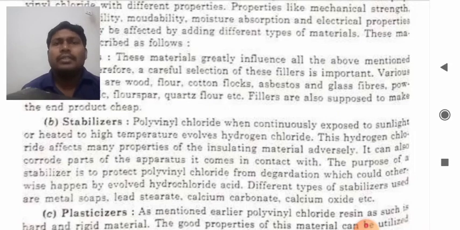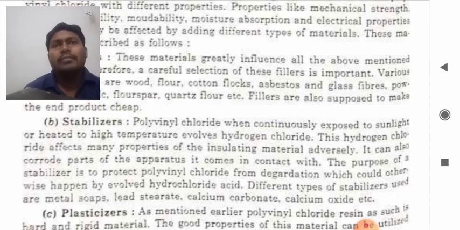The purpose of a stabilizer is to protect polyvinyl chloride from degradation which could otherwise happen by the evolved hydrochloric acid. Different types of stabilizers used are metal soap, lead stearate, calcium carbonate, calcium oxide, etc.